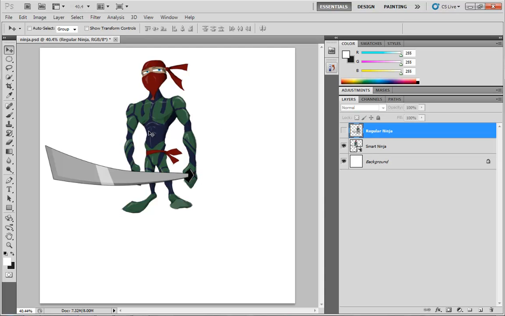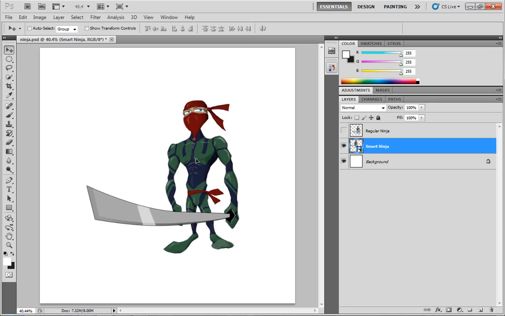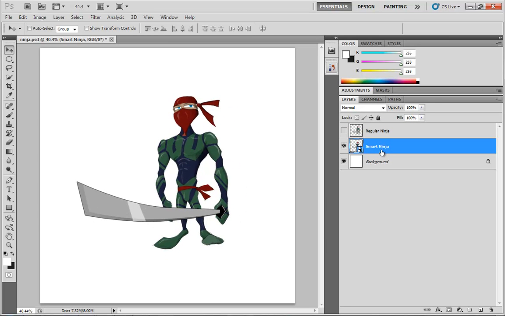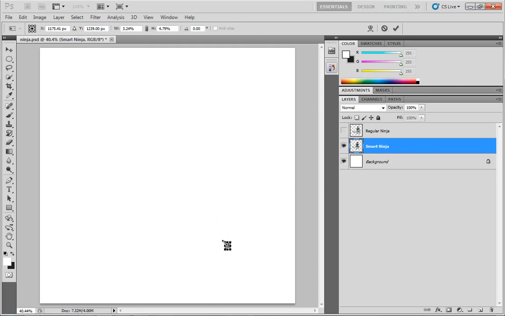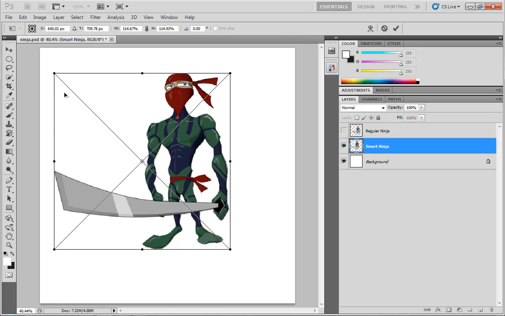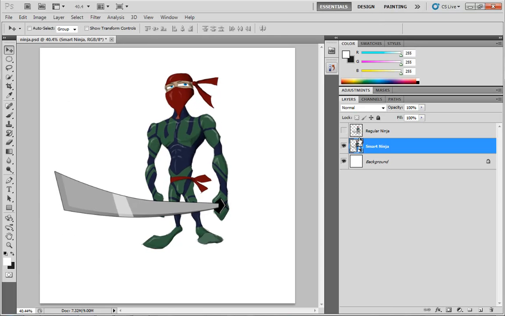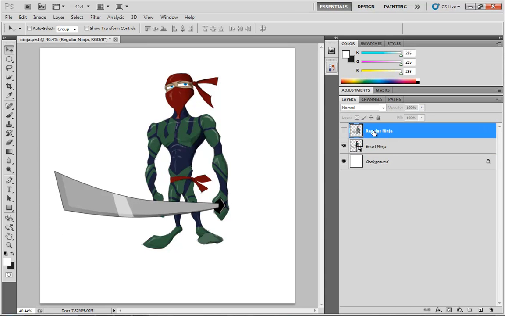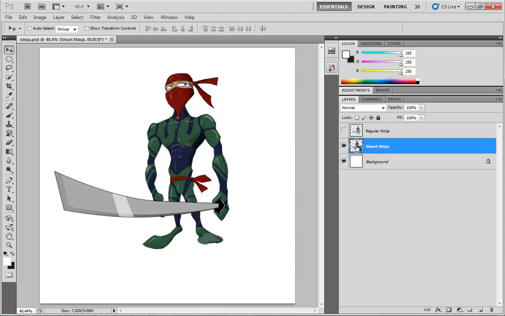Now let's talk a little bit specifically about the Smart Ninja. This is just the Ninja layer that has been converted to a smart object. Why are we able to scale it down to nothing? And I can do the same thing, hit Control-T one more time and scale it all the way back up, and it's just fine. That's because this is not a collection of pixels on a layer anymore. This is actually an entirely separate Photoshop document which we're simply referencing in.